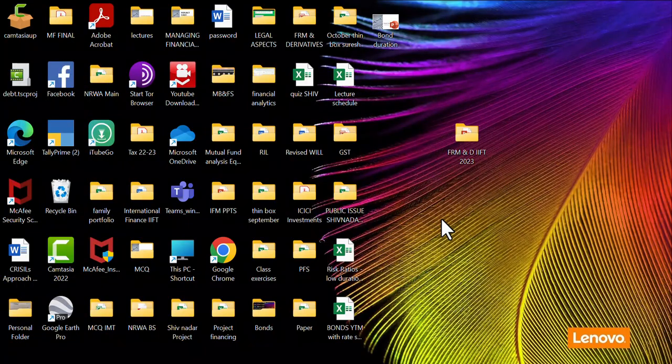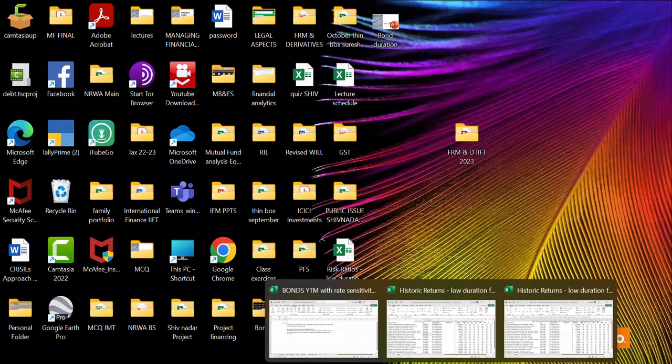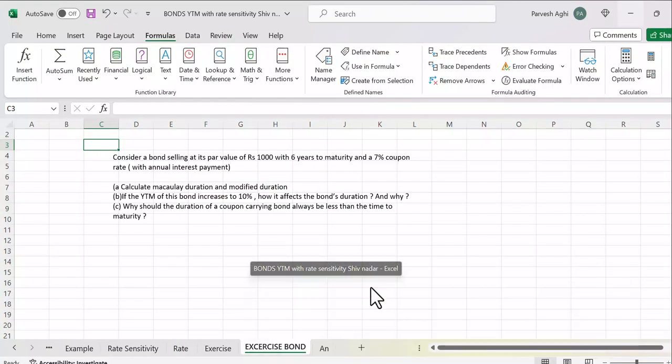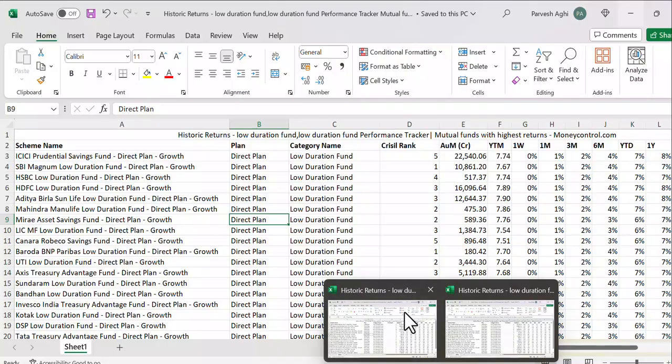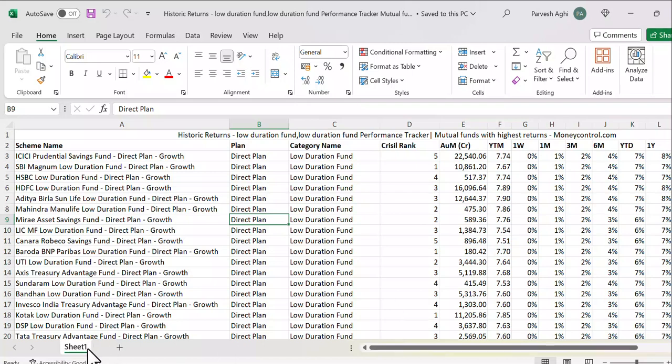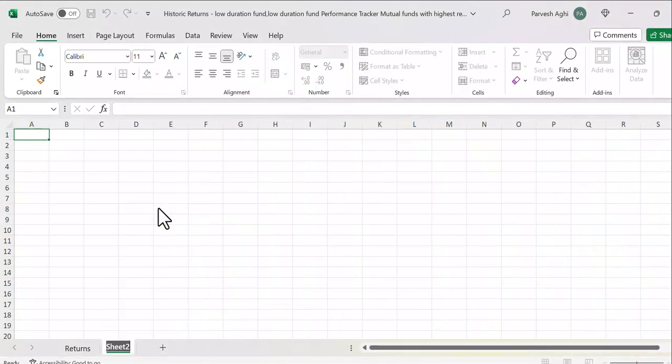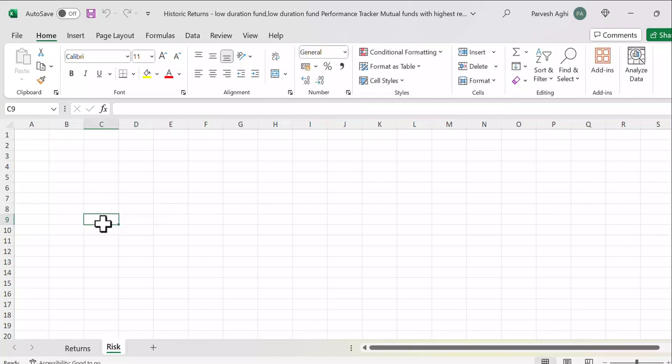Okay, got it. So we have now both risk as well as returns, risk ratios. So now I have this historical returns. Okay, so I'll just name it returns. And make another Excel sheet, I'll make it here, risk. Okay, fine.